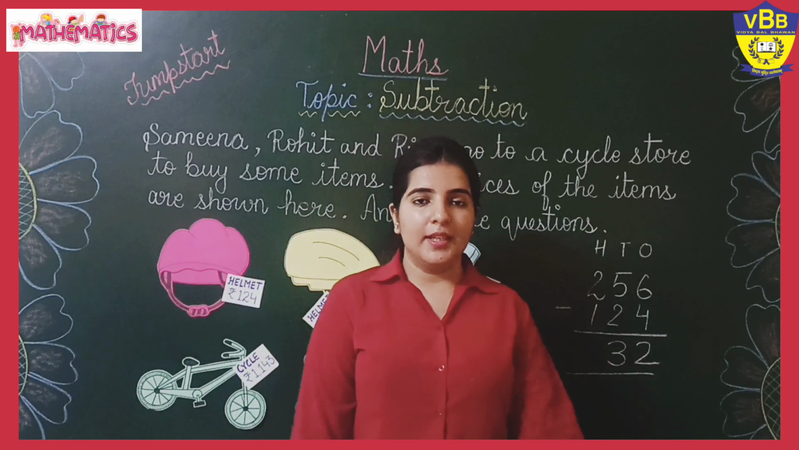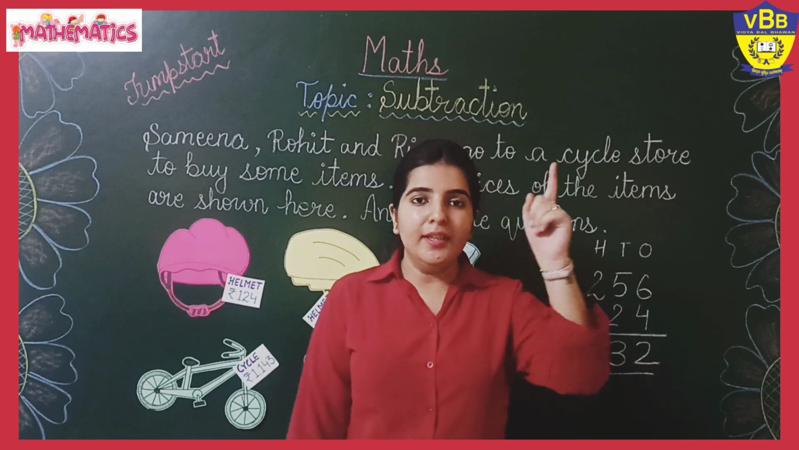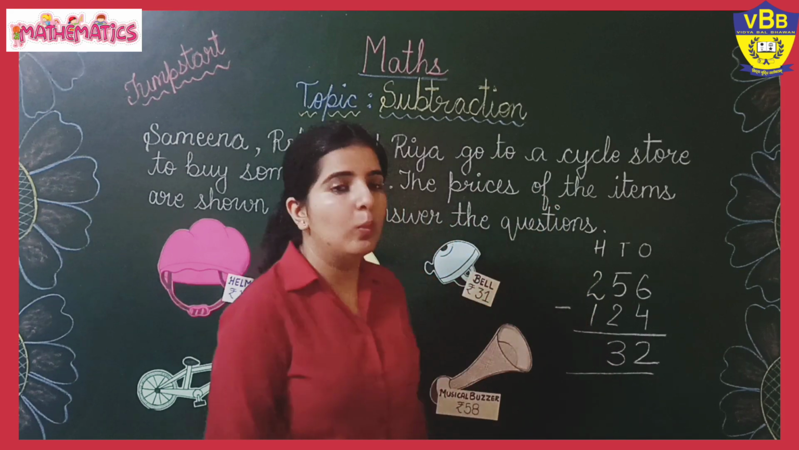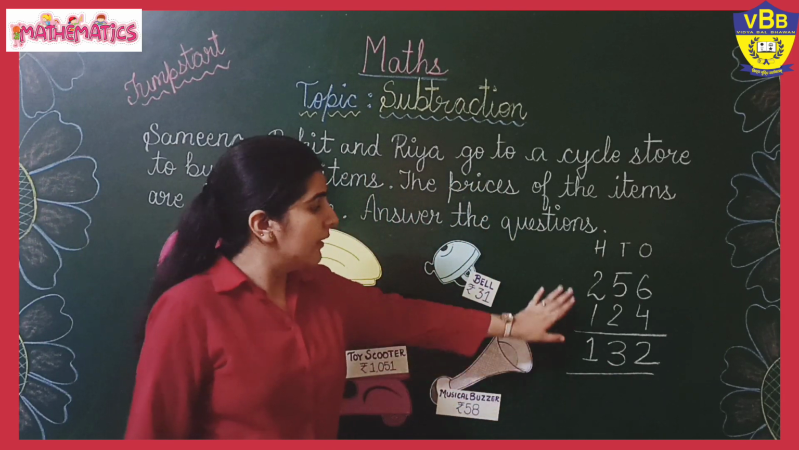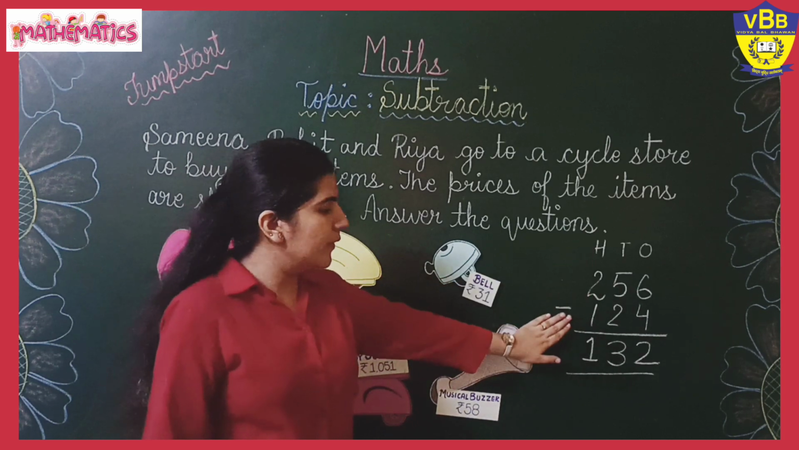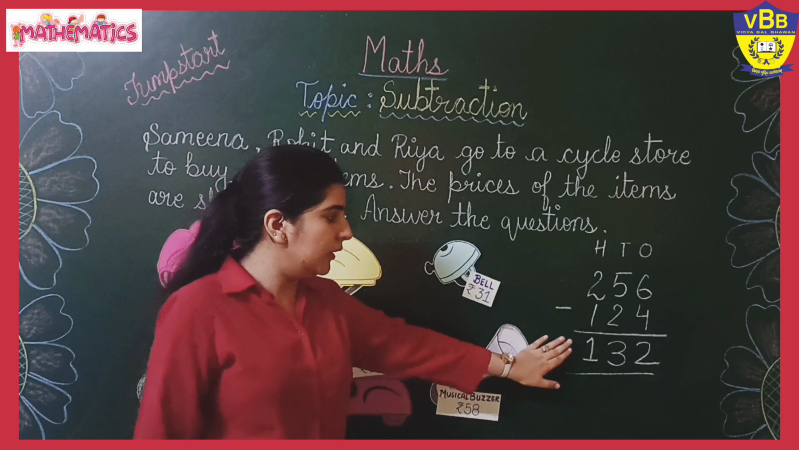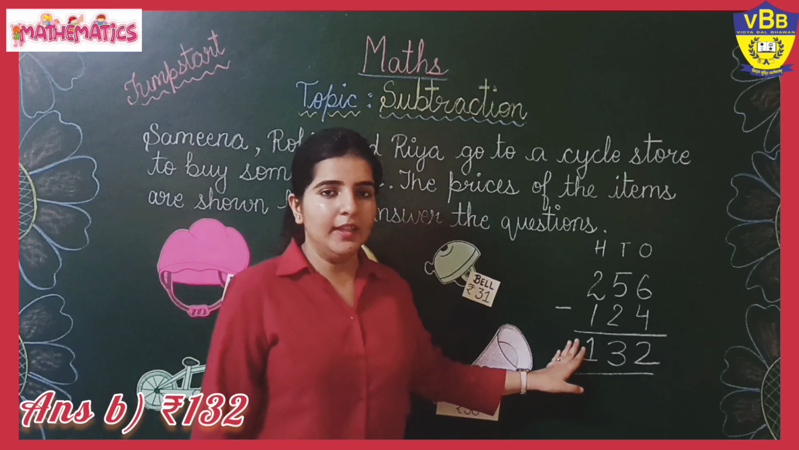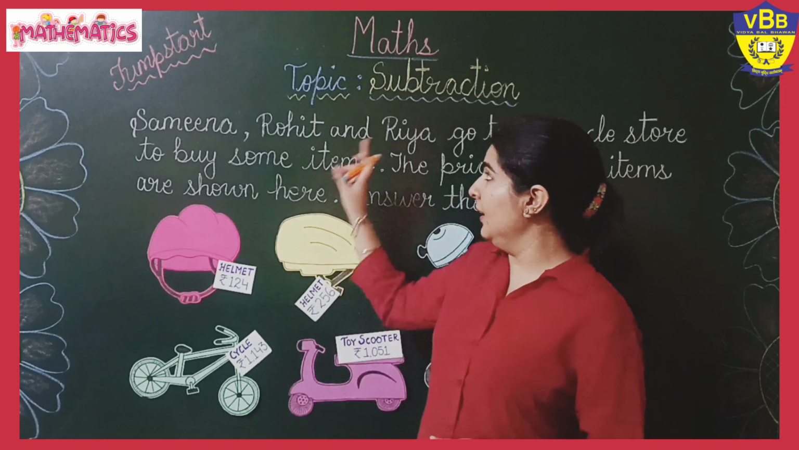Now the next number is 2 minus 1. So 2 in your mind, 1 on your finger, back counting. 2 minus 1 is 1. So what is the difference between both the prices? The cost of the yellow helmet was 256. The cost of the red helmet was 124. So the difference between both the prices is rupees 132.